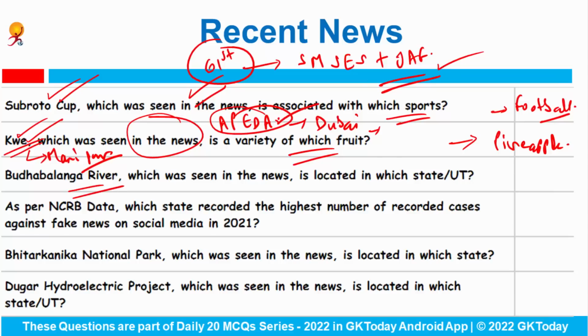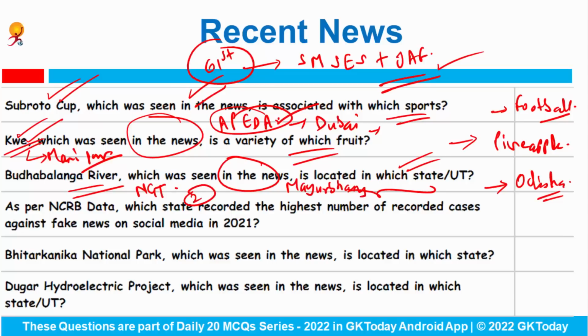Budha Balanga river, which was seen in the news recently, is located in which state or union territory? This river lies in the state of Odisha. And why was it in the news? Because recently the National Green Tribunal has asked two persons of Mayurbhanj district to deposit 36 crore rupees for illegal mining, and this is the highest ever penalty imposed on individuals indulging in the illegal mining of sand from the riverbed in the state of Odisha. So that's why this river was in the news. It lies in the state of Odisha.